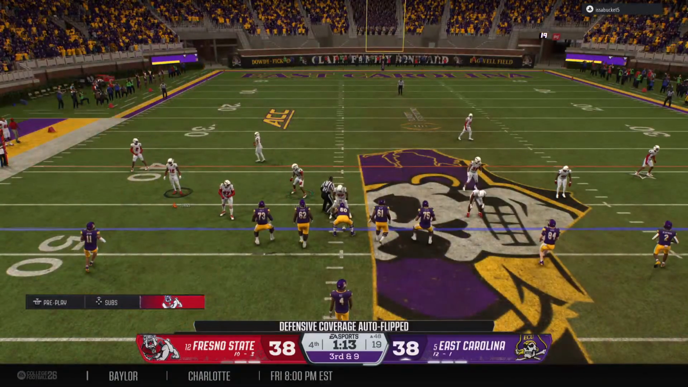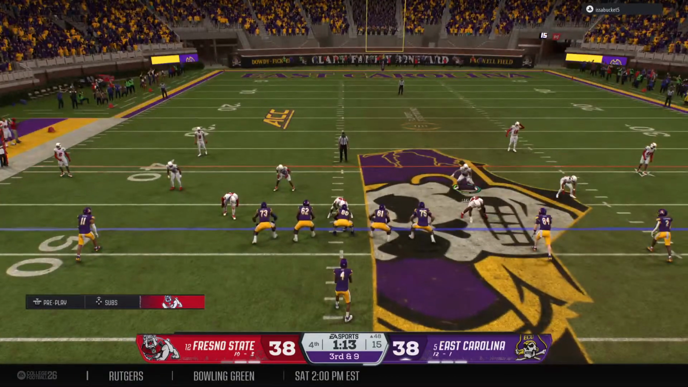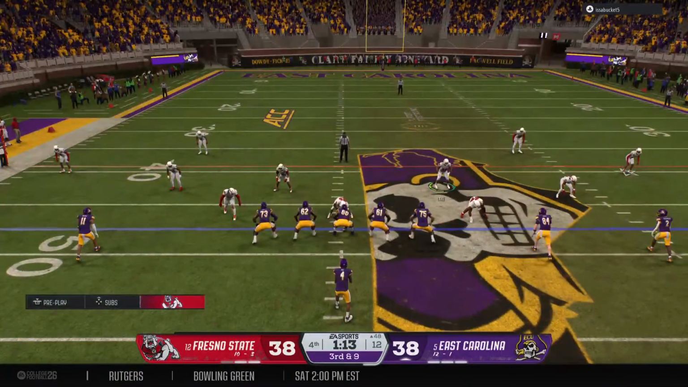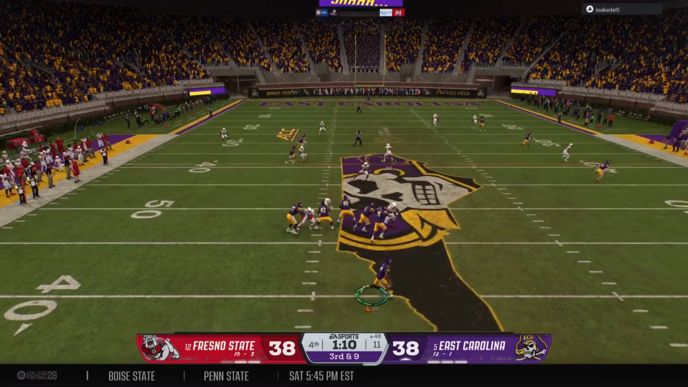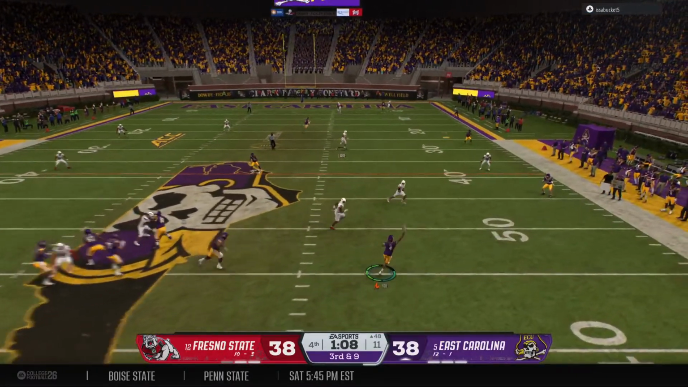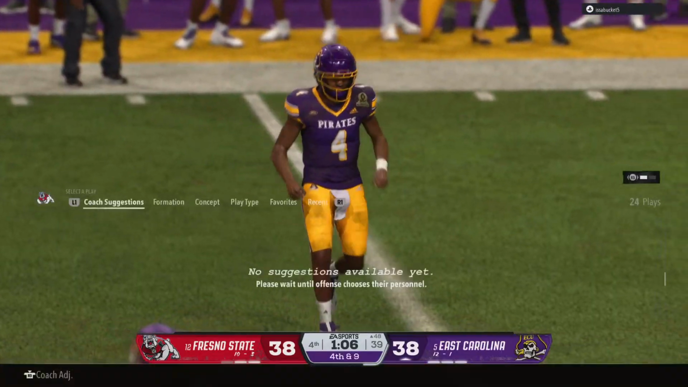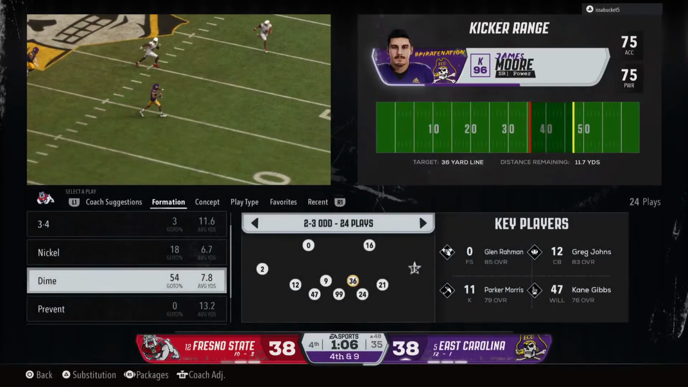So here comes 3rd and long. Giving up that sack has made this a real challenge for the offense. And he'll drop back here on 3rd down. Looking to scramble. He lets it go on the move. That one falls incomplete. They tried to press it deep, but now it brings up 4th down.